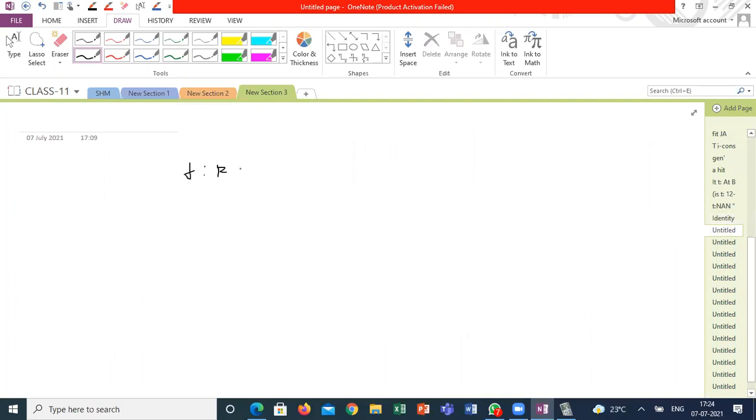F defined from R to R by y is equal to -x, for each x belonging to the real numbers. Is this relation a function or not? Guys, is this relation a function or not? Sir, it is a function. Yes, it's a function.